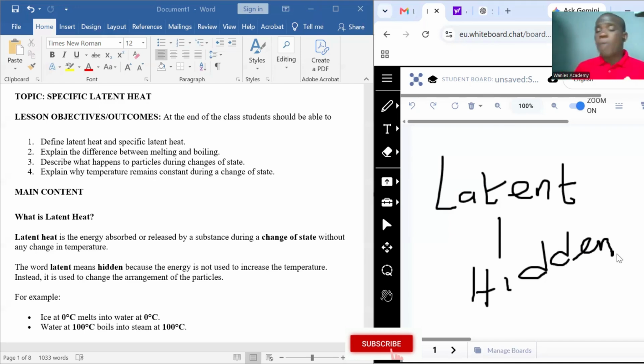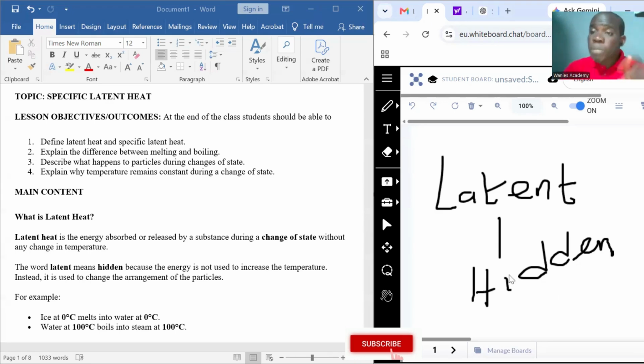The same thing is applicable to water. Water at 100 degrees Celsius boils into steam. When you take the temperature of that steam as well, you will discover that it's also at 100 degrees Celsius. So there is no practical change in temperature, but rather there is a change of state.